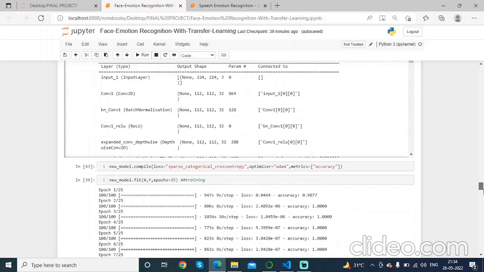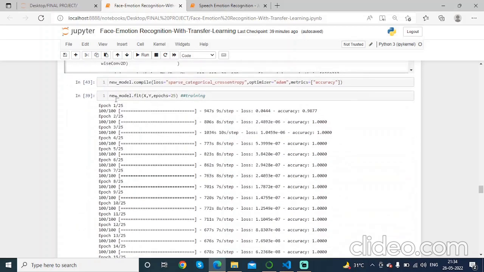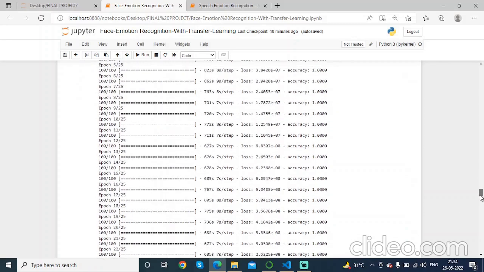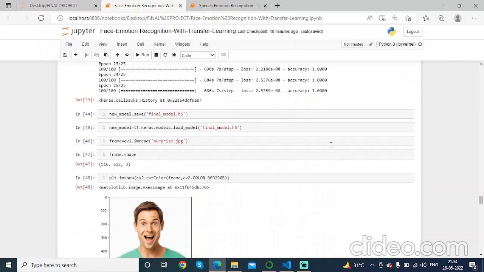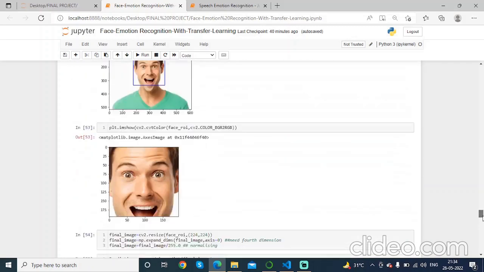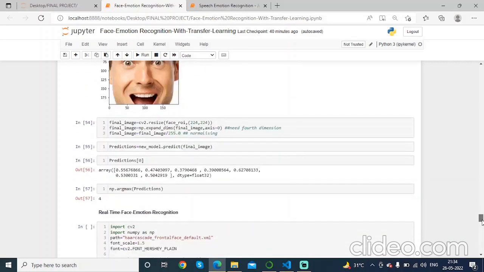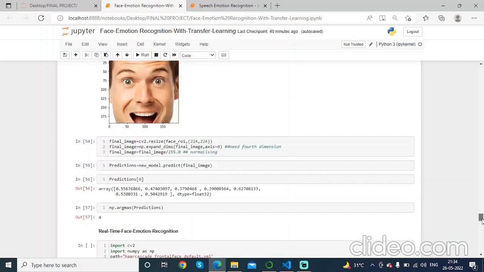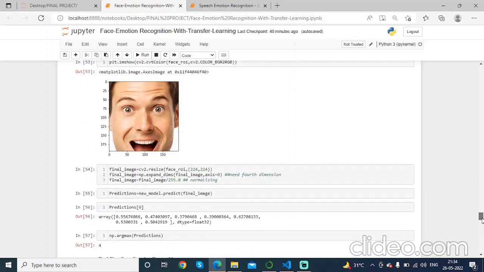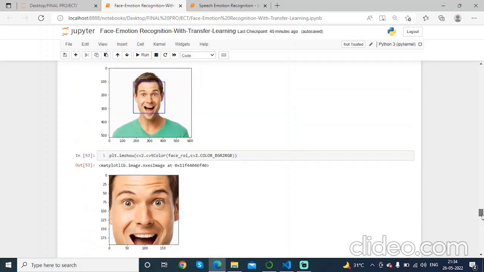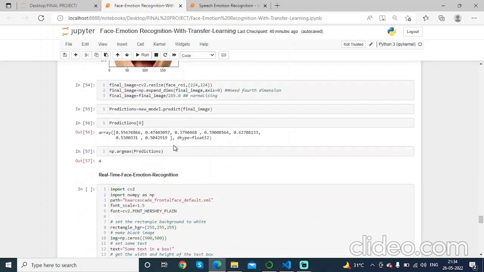Now the model is trained using the fit function, and we are giving epochs 25. Now we have tested the trained model on images, and it predicts the emotions correctly by giving the class number the image belongs to as output.